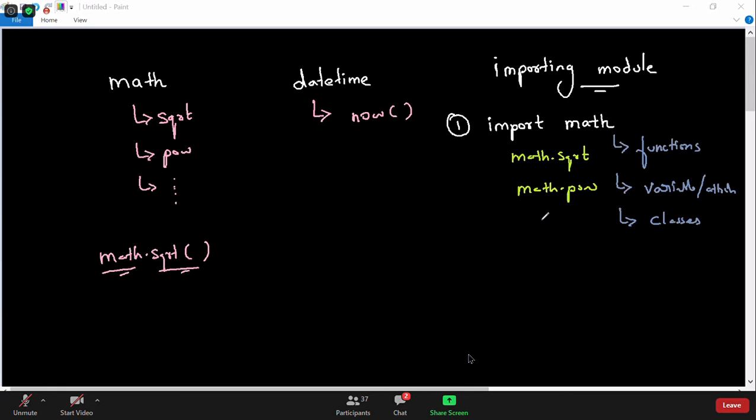But my question is, that's what Udit's question was as well: if I only wanted to use square root, do I need to import all of them? Don't you think that you are wasting your RAM to import all the functions? Yeah, very good. You don't require it, because the math module may have hundreds of functions. It may have many classes. We will talk about it in detail.